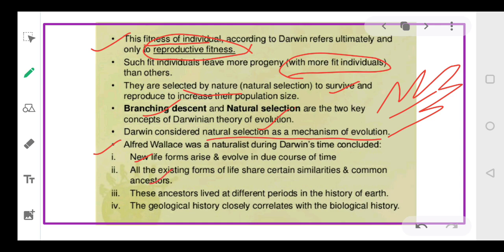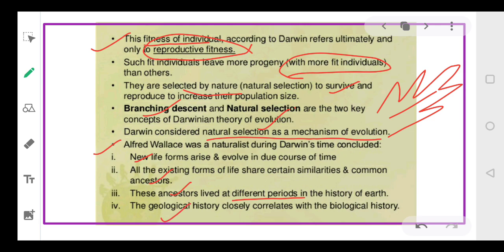All the existing organisms will have some similarities and they will also have common ancestors. If they are showing similarities, this means they had some common ancestor. And these ancestors must have lived at different periods in the history of earth, and they existed on earth at some time in different periods.